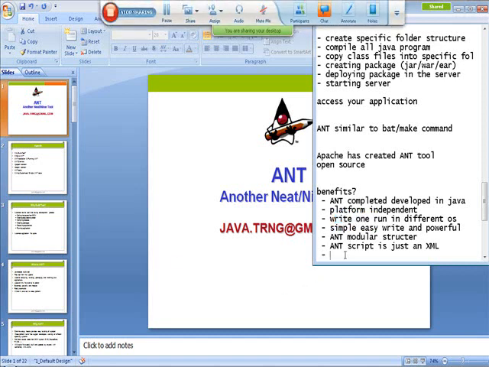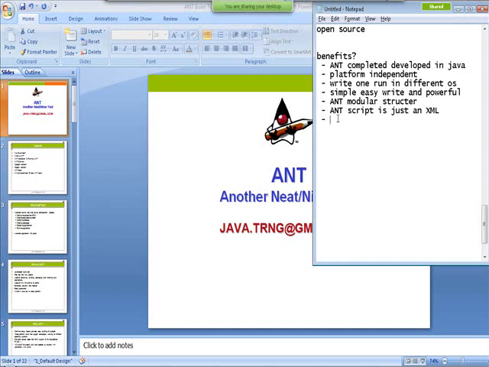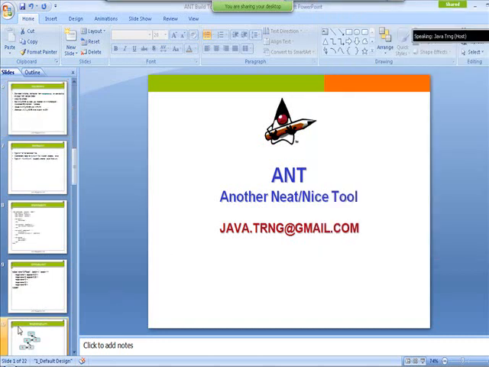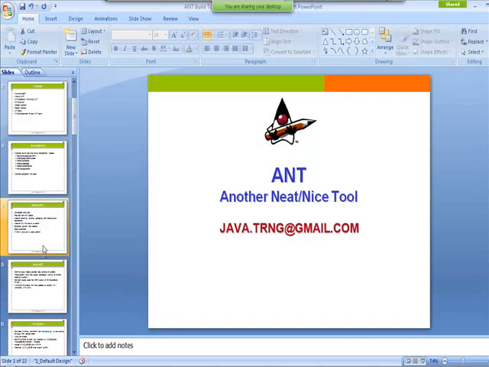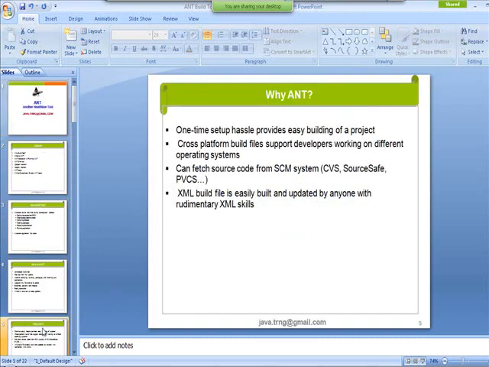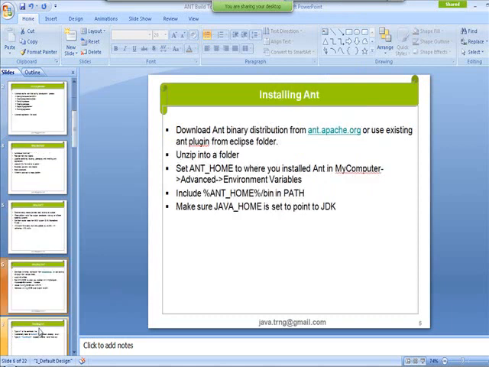So now you have Ant. Now you know the benefits and what it is, and you want to know how to use it. Before using it, you have to set up Ant on your machine. How do you set up Ant? You can install Ant in two ways.